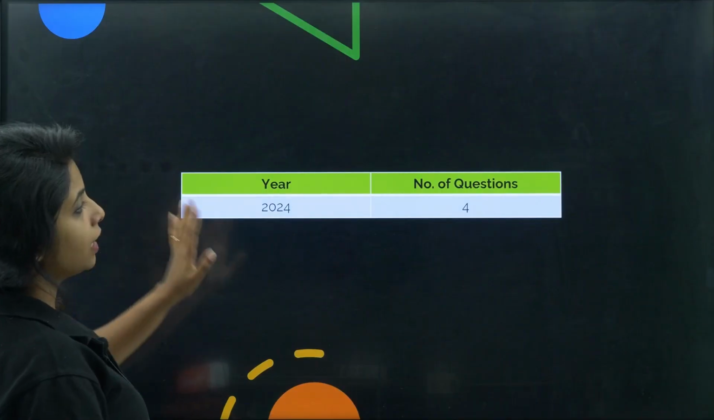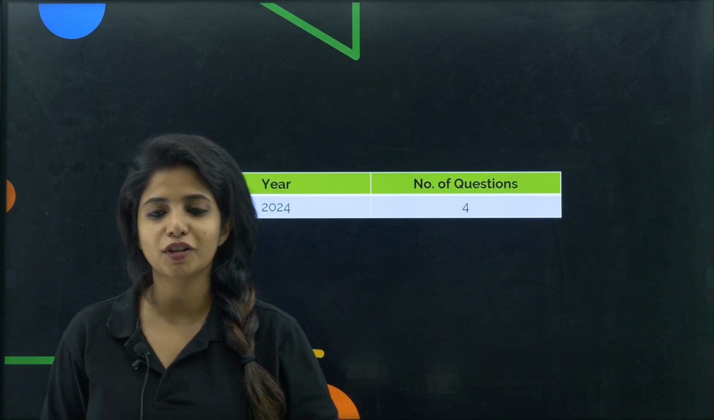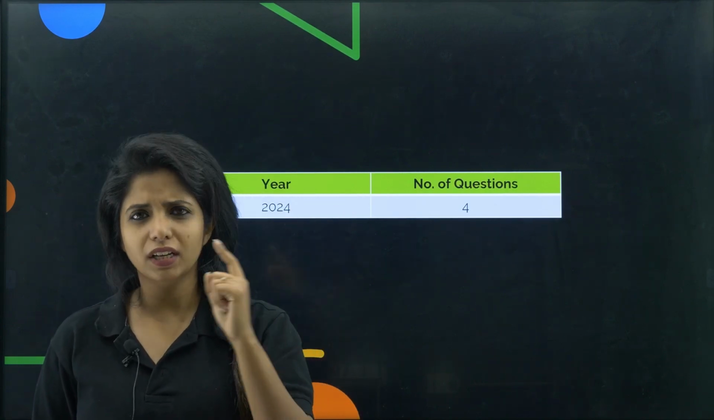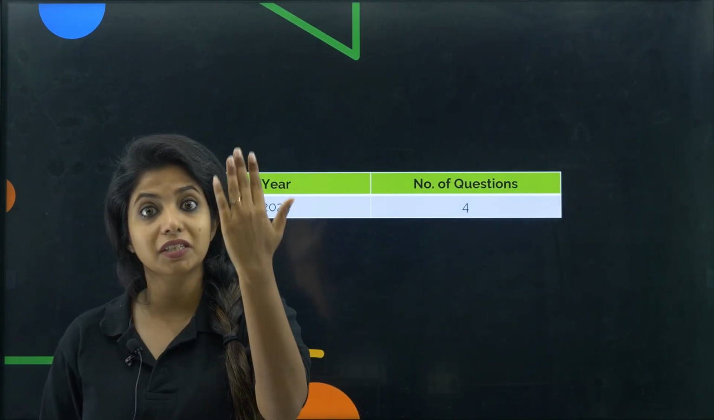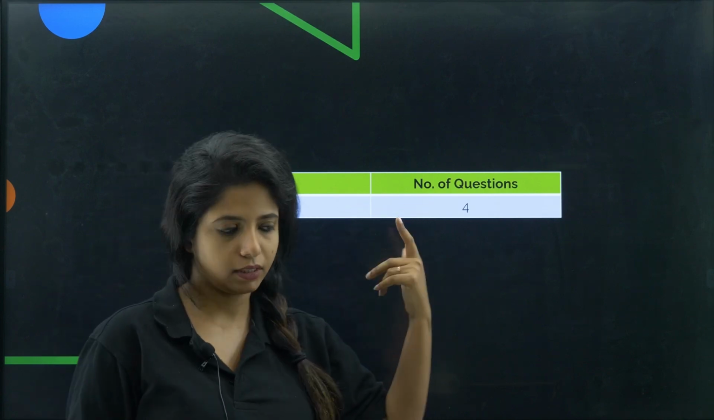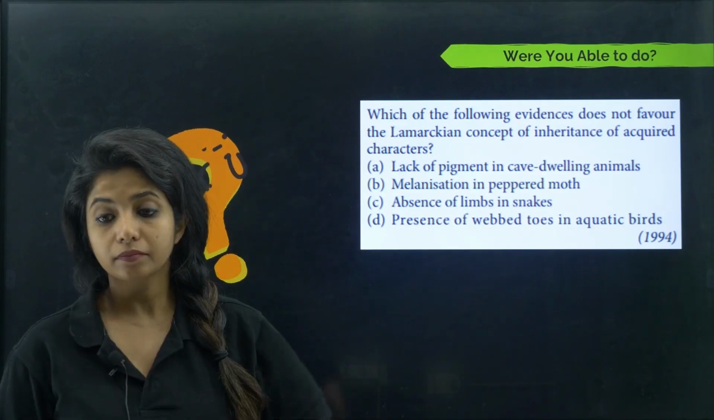Now going ahead, the number of questions that we have for this chapter is 4. For every correct answer you get 4 marks, so 4 into 4, 16 marks for this chapter. Something very huge.